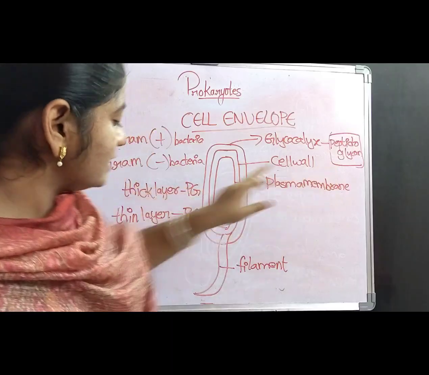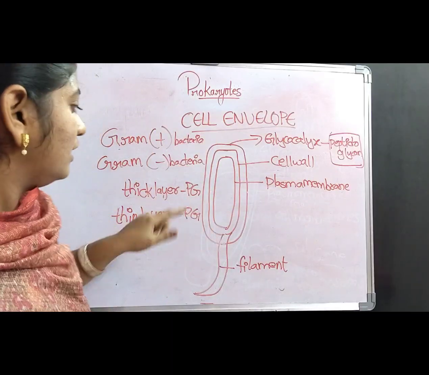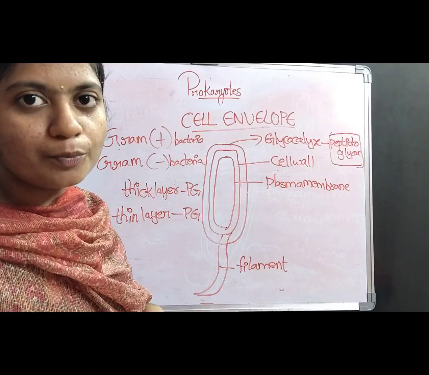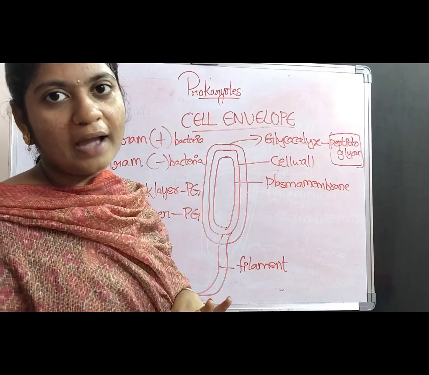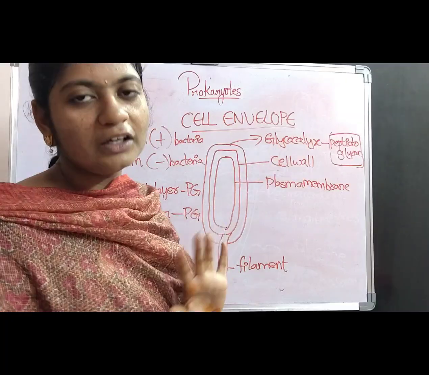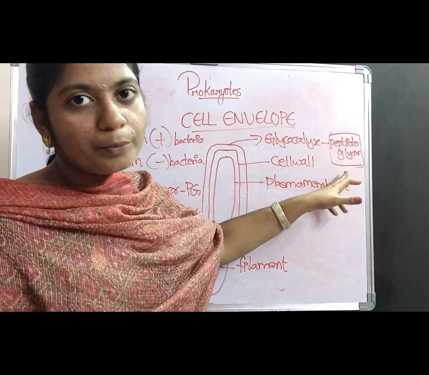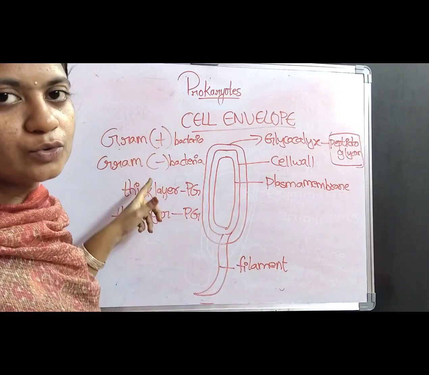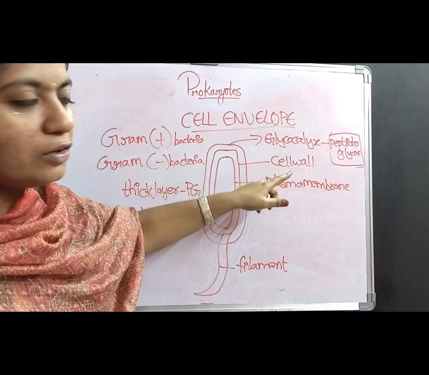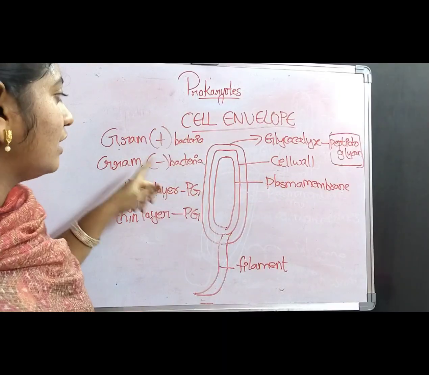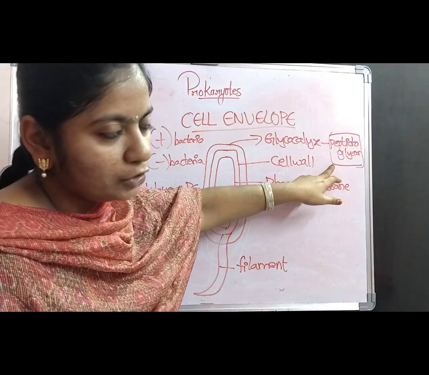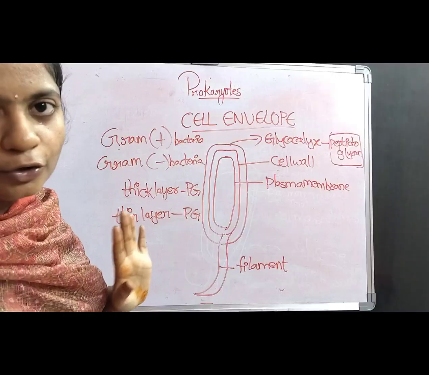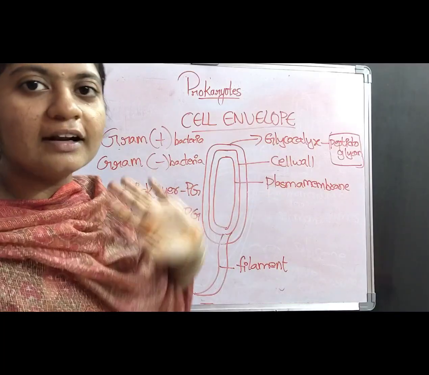If the peptidoglycan is very thin or a slime layer, then they do not undergo the staining process and are called gram-negative bacteria. This is the function of the glycocalyx.